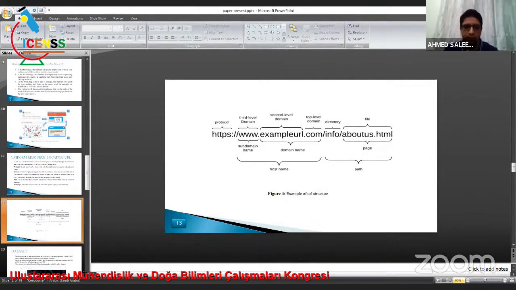HTTPS, Hypertext Transfer Protocol Secure. This is the protocol of the URL, and www is the subdomain, the third-level domain, and the domain name will contain the second-level domain and the top-level domain.